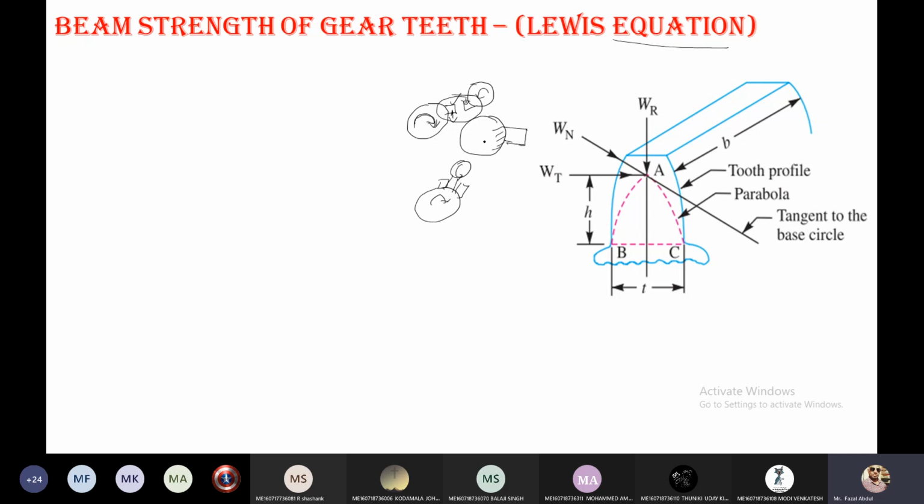So he assumed the gear tooth as a cantilever beam, and here one tangent line is always passing, because it is satisfying the law of gearing. What is the law of gearing? The common normal line always passes through one particular point, that is the pitch point. You can see that here in this diagram on the screen.